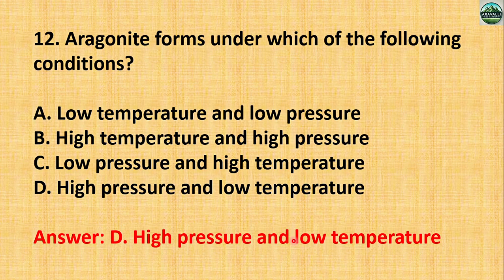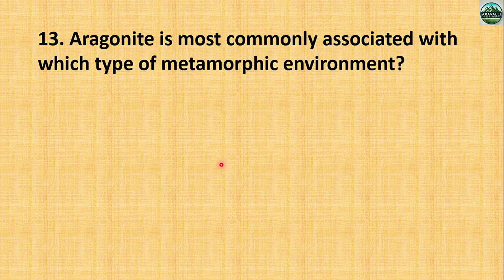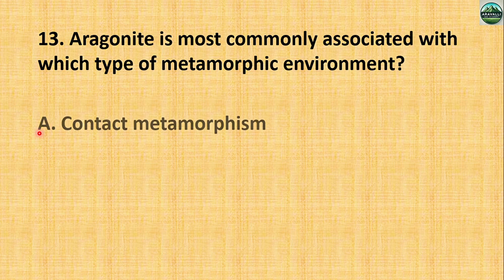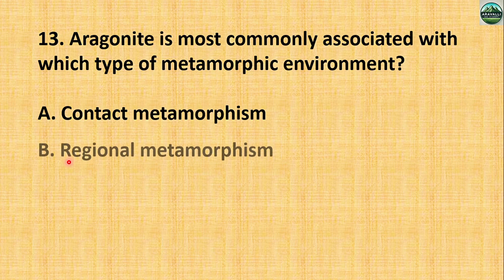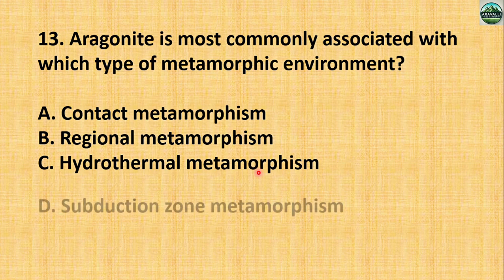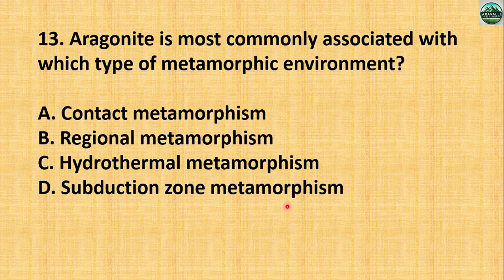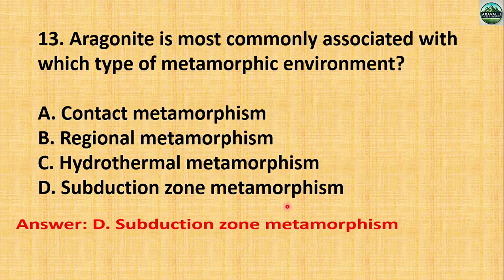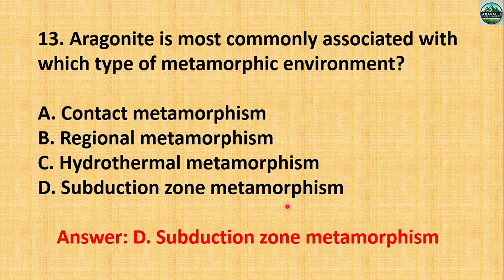Okay, this is a very important question. Now, aragonite is most commonly associated with which type of metamorphic environment? Contact metamorphism, regional metamorphism, hydrothermal metamorphism, then subduction zone metamorphism. So the correct answer is D, subduction zone metamorphism.